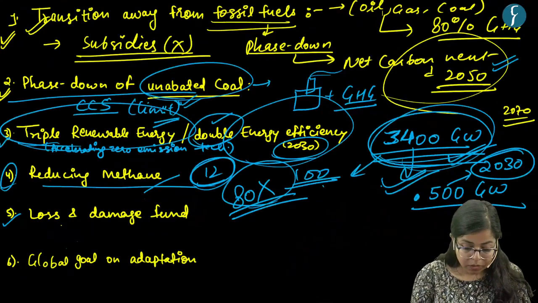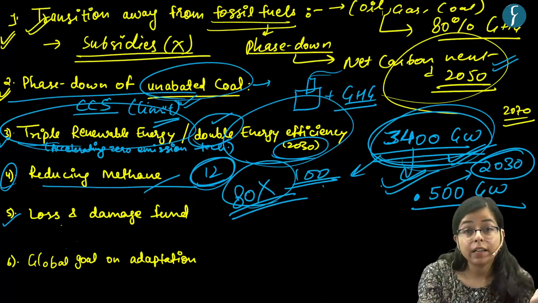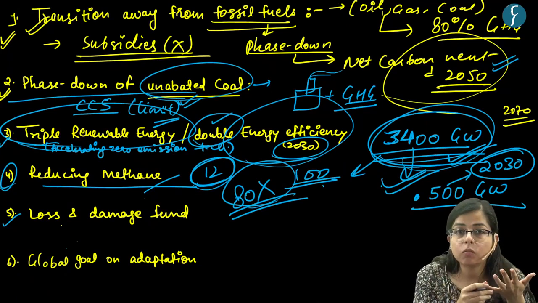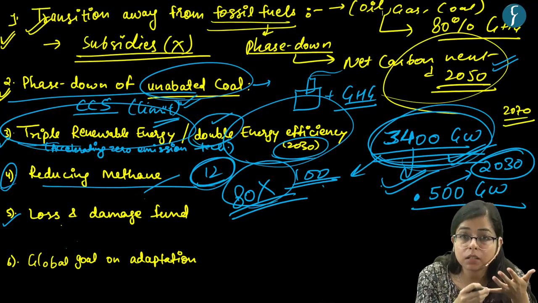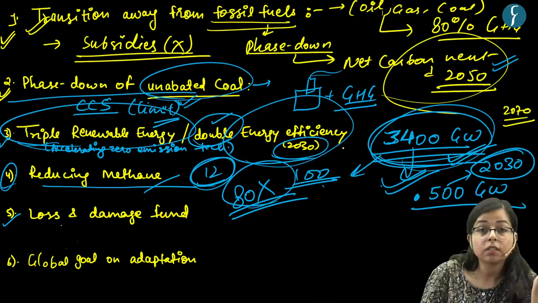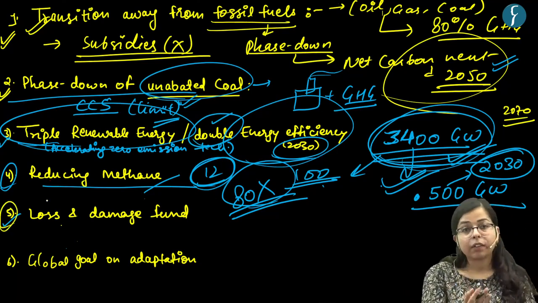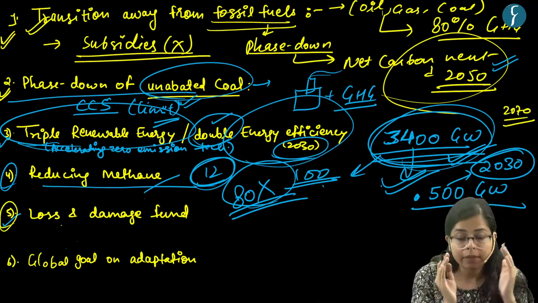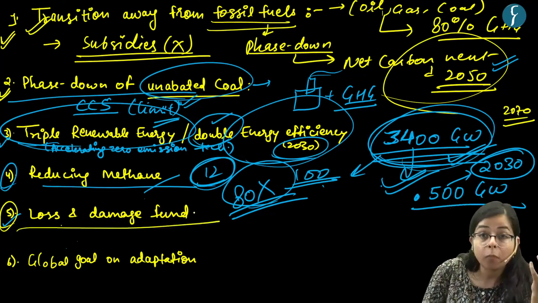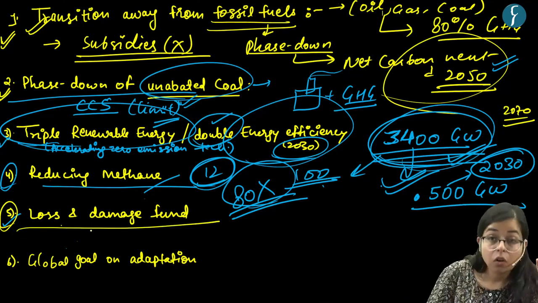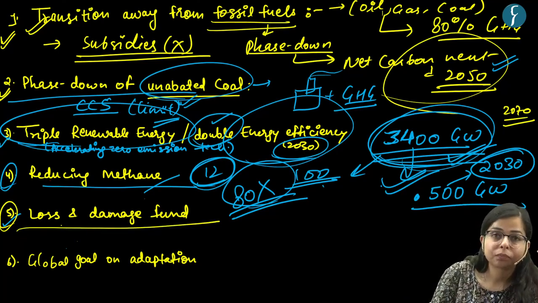Basically, the countries agreed on installing more technology or adopting more solutions, say nature based solutions, in order to achieve zero carbon emissions. Now, one important takeaway of COP28 is the operationalization of the loss and damage fund.